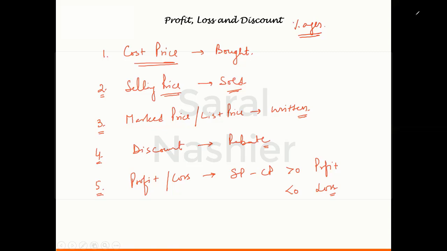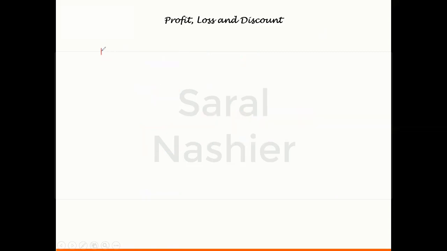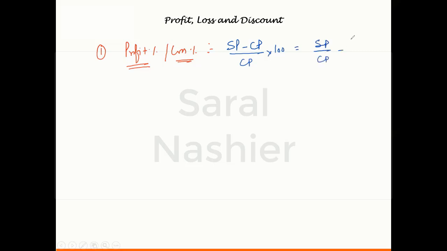Okay, so let's talk about a few more concepts now. The first one is profit percentage, or you can say loss percentage. I repeat, if it is negative profit percentage, it is automatically loss percentage. So what is profit percentage or loss percentage? The formula says it is (selling price minus cost price) divided by cost price into 100. Or you can also write this as (SP by CP minus 1) into 100.